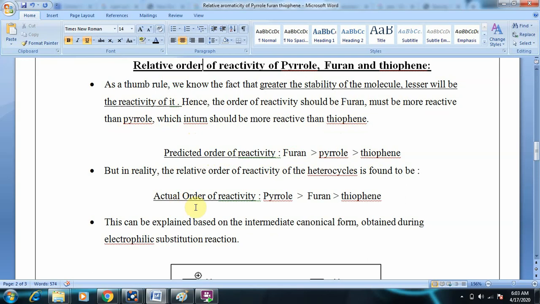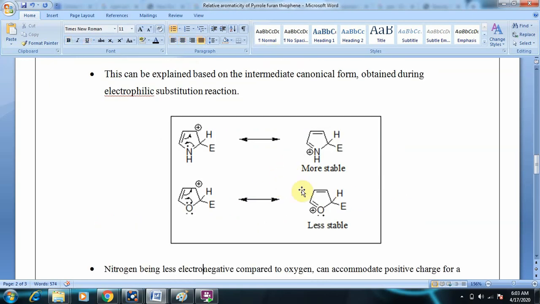But in reality the order of reactivity is pyrrole is more reactive than furan, is more reactive than thiophene. Why? Because if you compare the resonance structures of the intermediate, the nitrogen accommodates positive charge and here the oxygen accommodates positive charge.